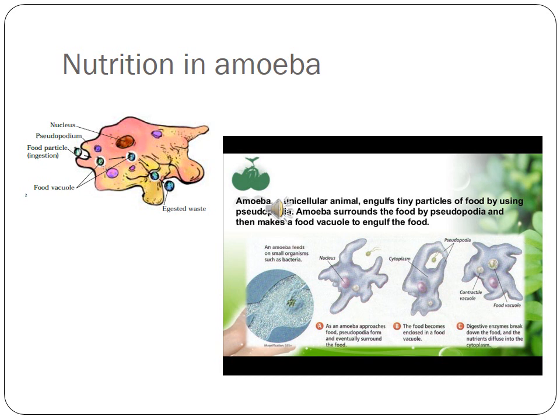When amoeba comes in contact with its food, it stretches out two pseudopodia around the food. The tips of the pseudopodia fuse with each other. A food cavity or a food vacuole is formed which contains the food particle.